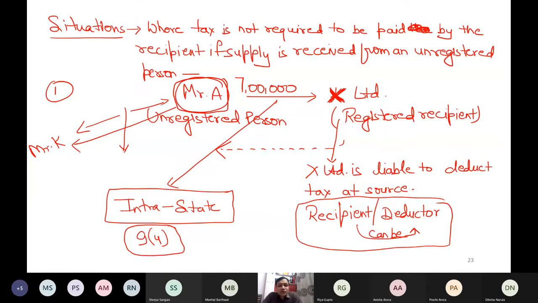So I'm telling you now my second situation heading. You can again see where tax is not required to be paid by the recipient if supply is received from an unregistered person. And when I say recipient, by default in 9.4 the recipient must be registered. This is the point. In 9.4 the recipient must be registered. So one exemption was for intrastate supplies received by a person who is liable to deduct tax at source. And the second exemption is what? So this is my second situation where also under 9.4 I'm not supposed to pay tax on reverse charge basis,